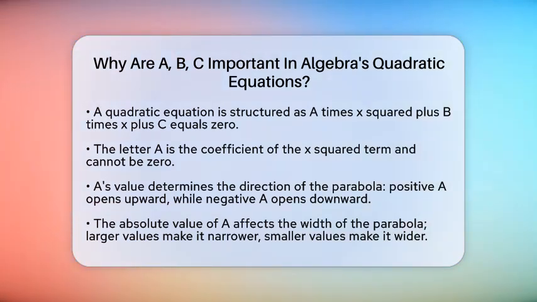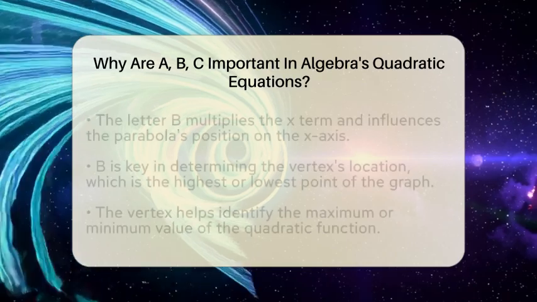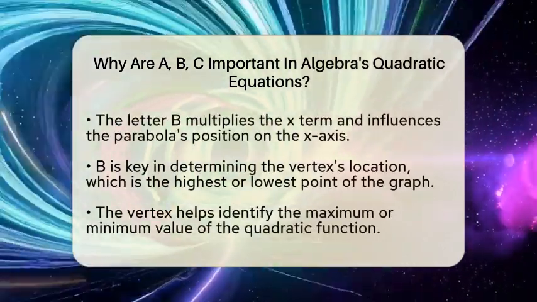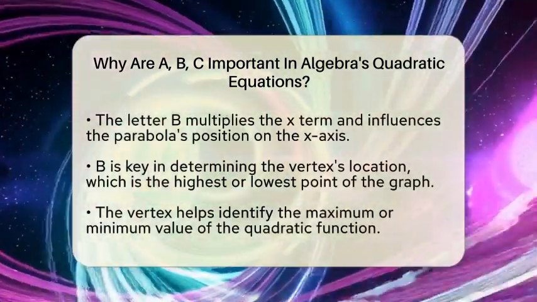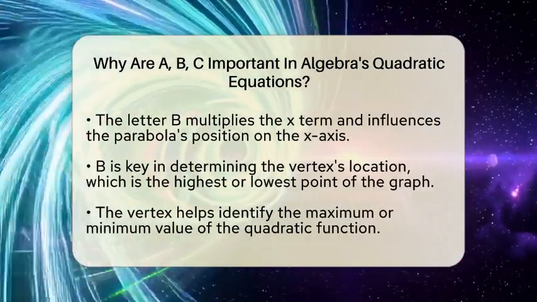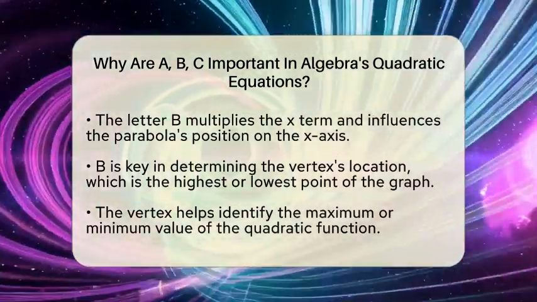First, let's talk about A. This letter is the coefficient in front of the x squared term. It cannot be 0. The value of A determines how the parabola looks. If A is positive, the parabola opens upward, creating a U shape. If A is negative, it opens downward, forming an upside-down U. The size of A also affects the width of the parabola. A larger absolute value of A makes the parabola narrower, while a smaller absolute value makes it wider.